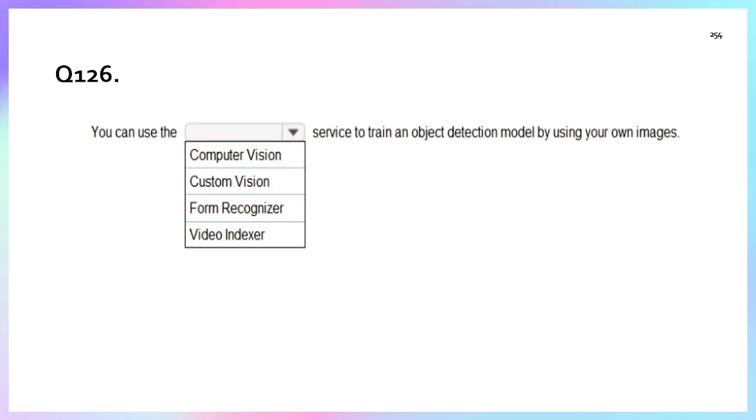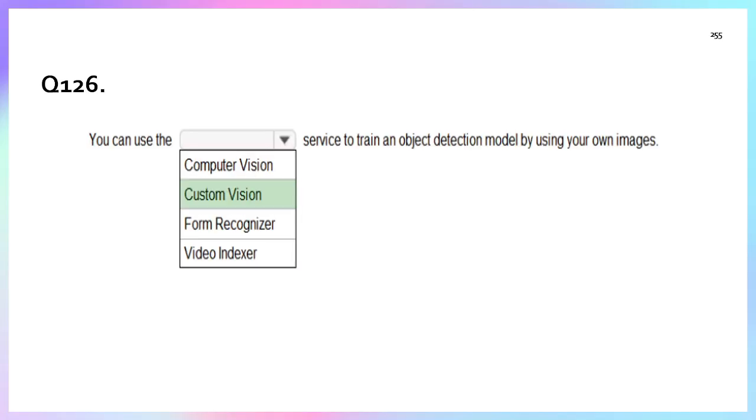For that, custom vision is perfect. Why? Because if you want to train your own object detection model using your own set of images, there is the Azure AI service, Azure Custom Vision, which is perfect, right? So the correct answer is custom vision.